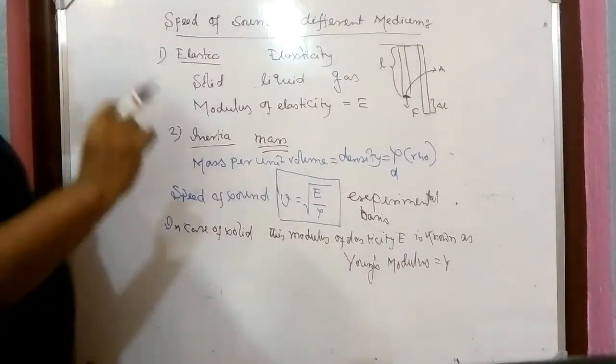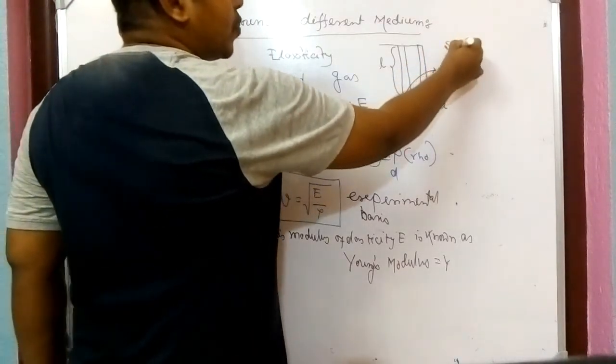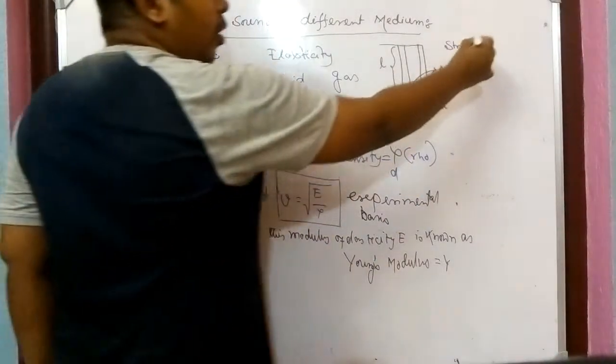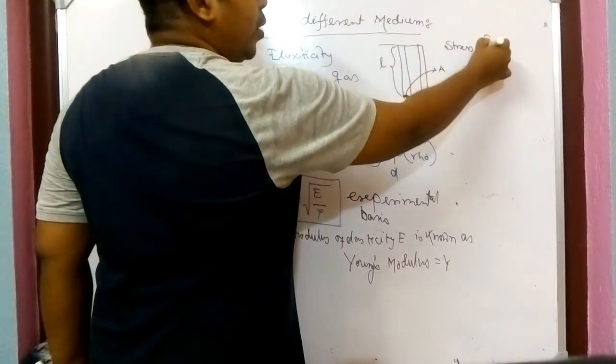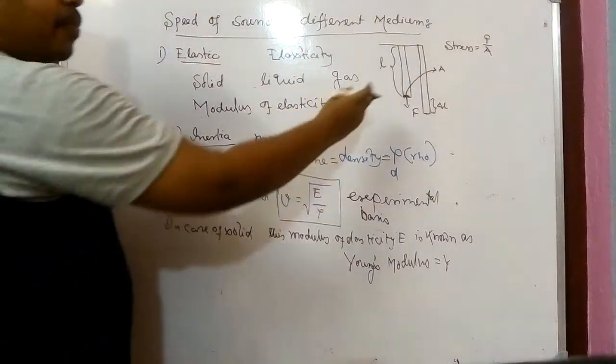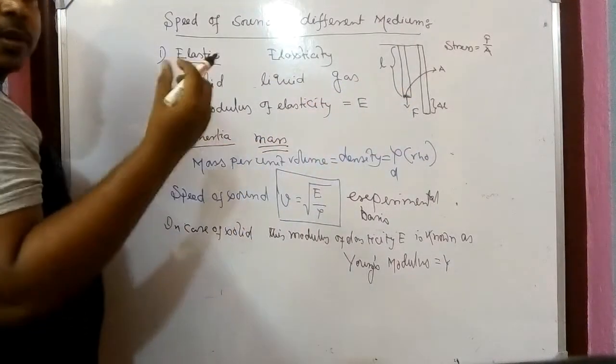Now from here we have defined two quantities. One is known as stress. What is stress? Stress is basically force per unit area. How much force you have applied per unit area, because the area of cross section of the rod is given.